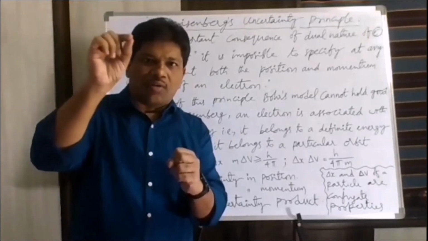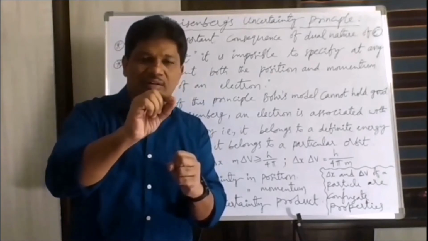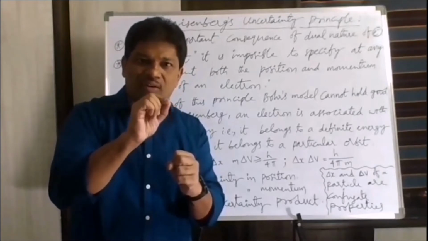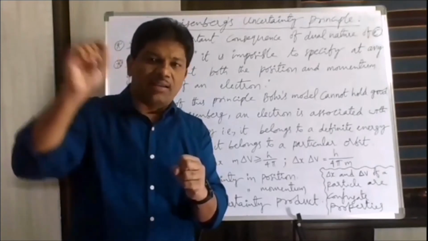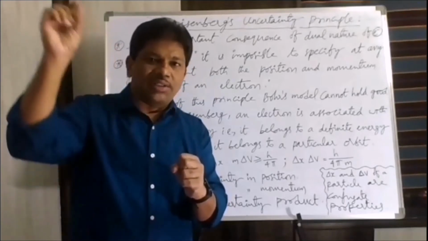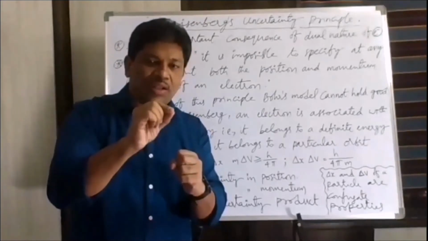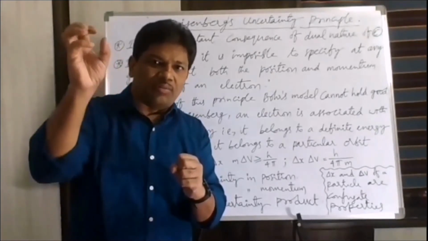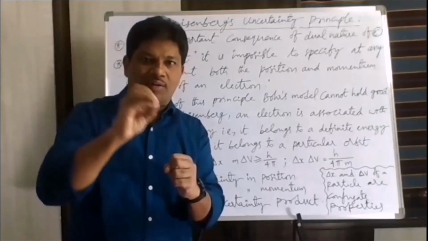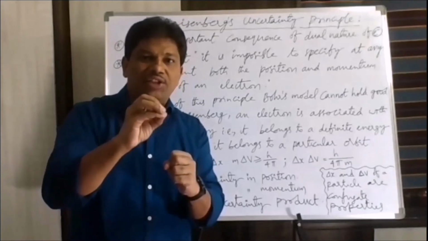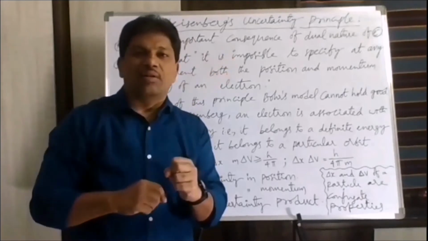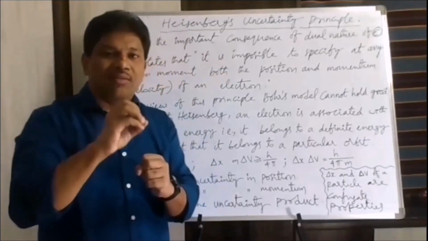When some photon of energy E strikes this electron, what happens? The electron has certain energy, the electron wave has certain energy around the nucleus, and the photon with some energy is striking the electron around the nucleus. When this photon strikes, the electron absorbs some amount of energy from the photon. Some quantity of energy will be absorbed by the electron from the photon. And what happens now? The energy of the electron, that is the kinetic energy, that is the velocity of the electron, becomes very large by absorbing energy from the photon.